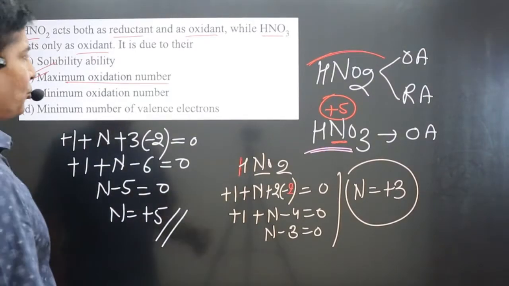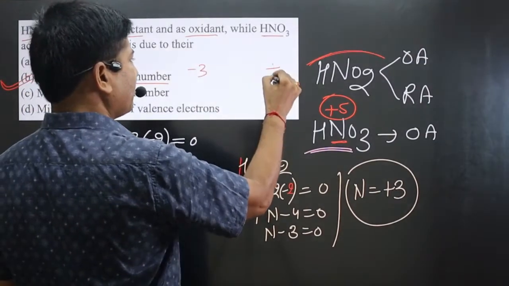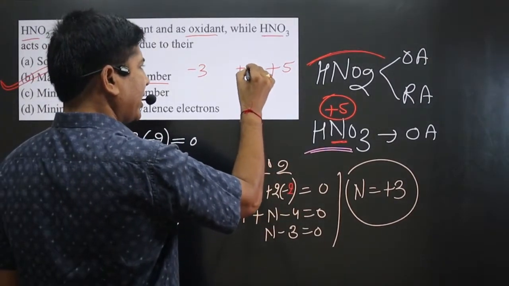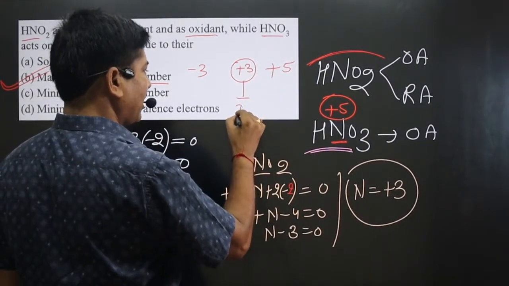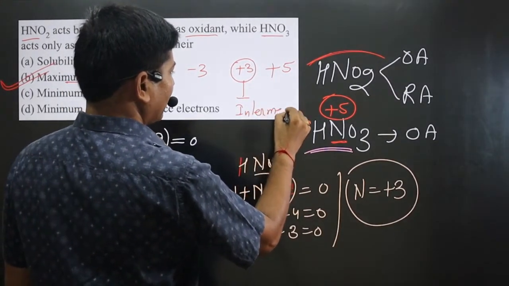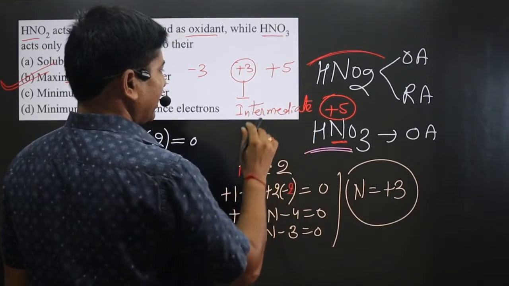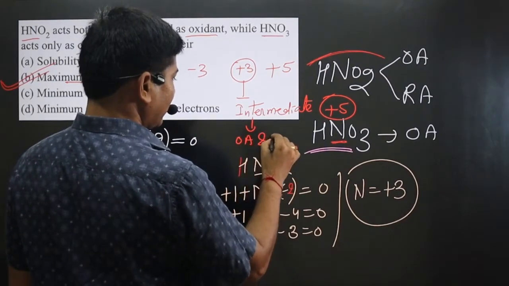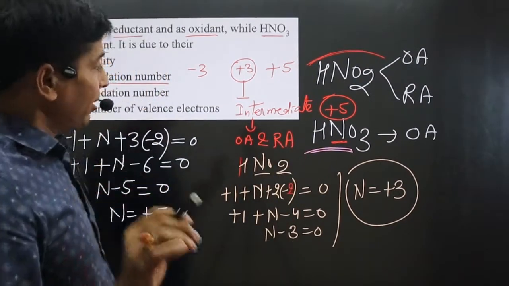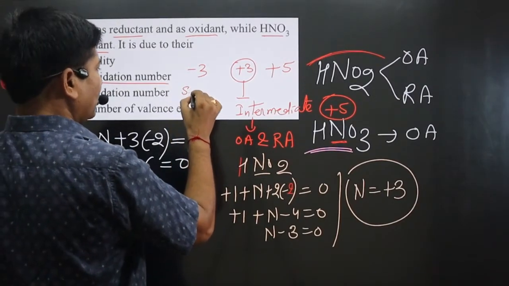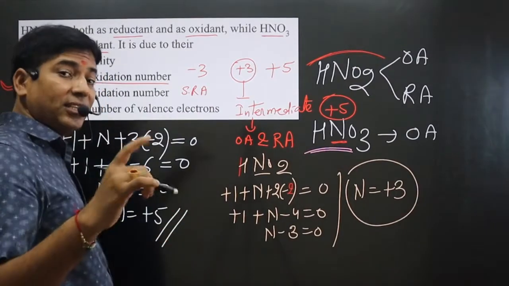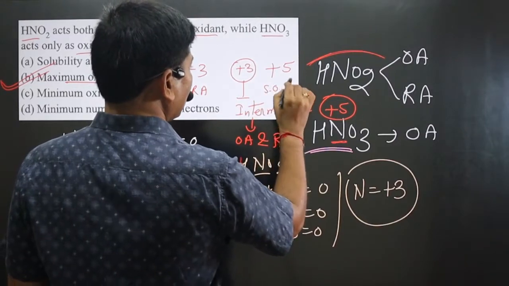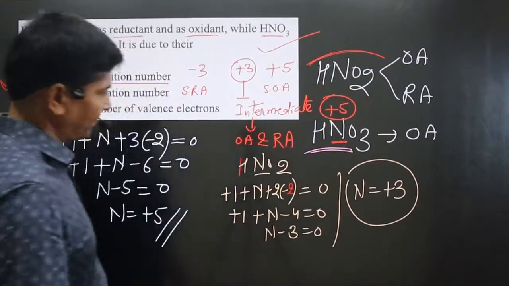The minimum oxidation number of nitrogen is -3. The maximum oxidation number of nitrogen is +5. And +3 comes in between. That's why we say this is an intermediate oxidation number. If the central element is present in its intermediate oxidation number, it will act as both an oxidizing agent as well as a reducing agent. If it is present in its minimum oxidation number, it will always act as a strong reducing agent. And if it is present in its highest, maximum oxidation number, it will always act as the strongest oxidizing agent. Very interesting information. Very good question.